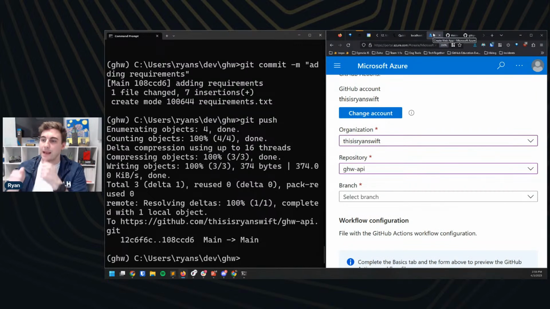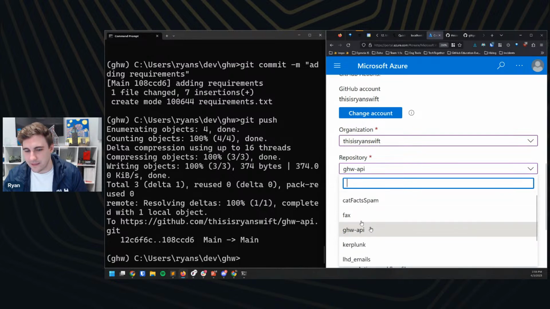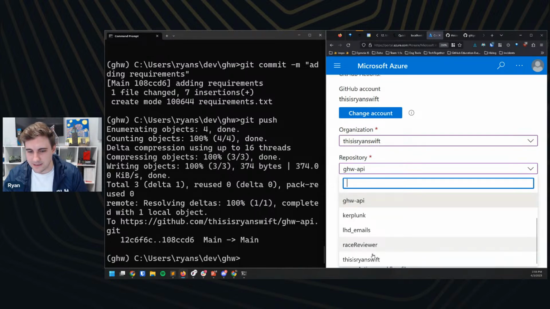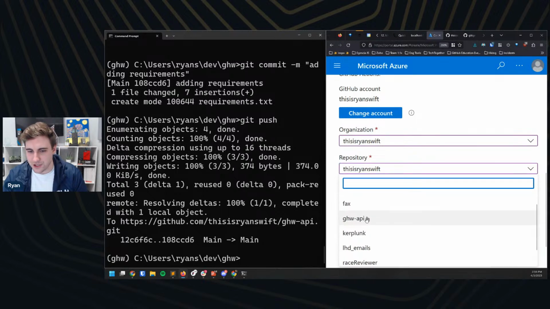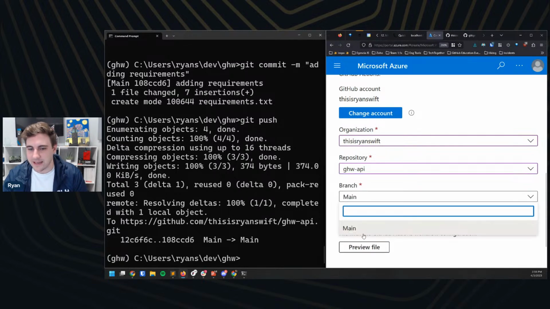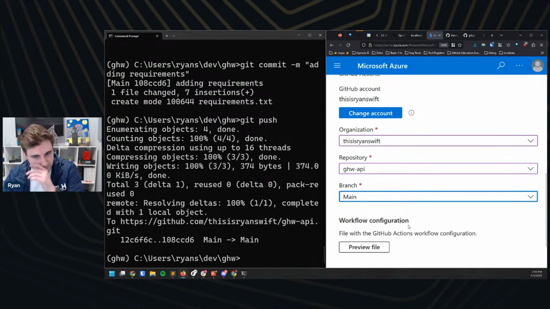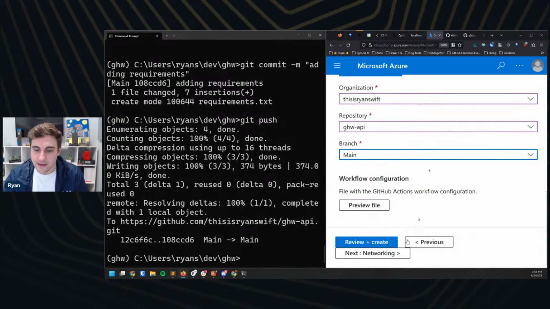I'm going to pull us back to our API, our Azure installation. That's going to be our next step here. So again, I have this Global Hack Week API thing. I'm actually just going to select something else. Let's pick this one real quick. And then I'm going to go back to GHW API. And I can now see that main branch is there. Great. And I'm going to hit next here.